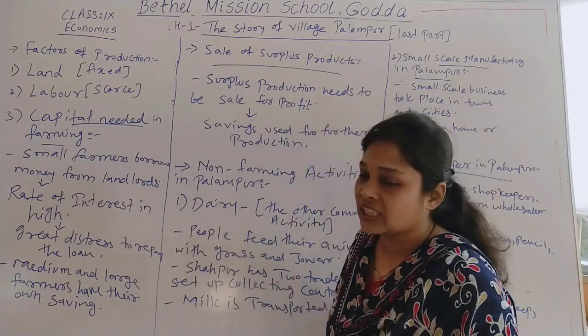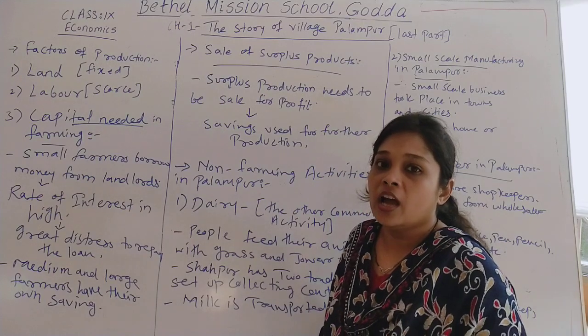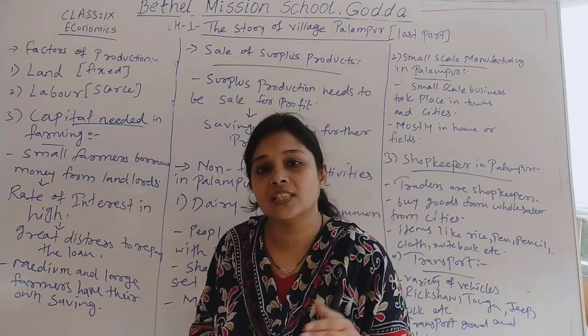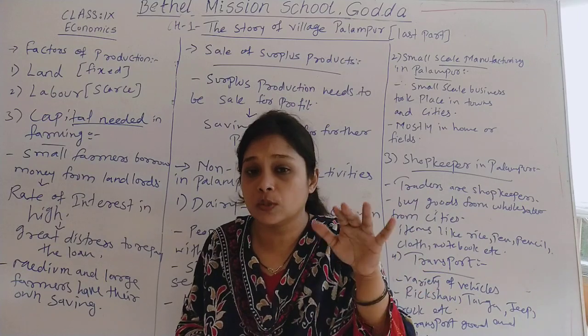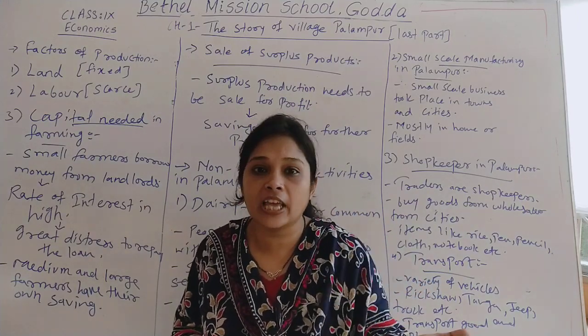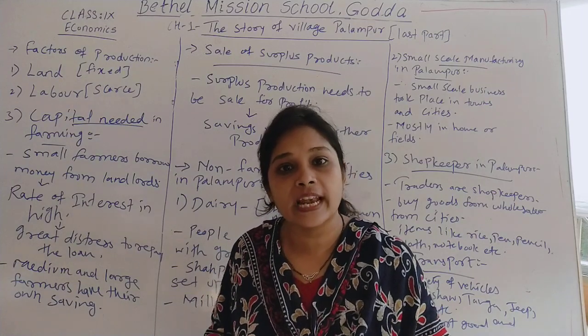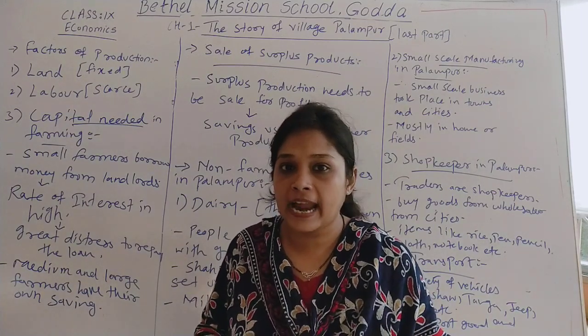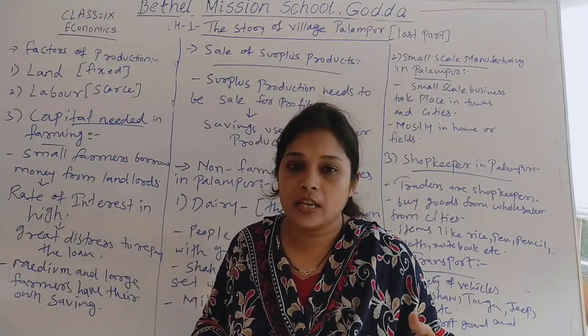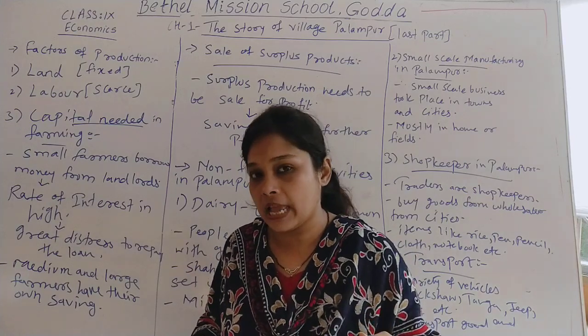Then secondly we have seen that in village Palampur there are 2 kinds of farmers. One is small farmers who cultivate their own land. Second is medium and large farmers. They have more than 10 hectares of land, and for that they require labor.